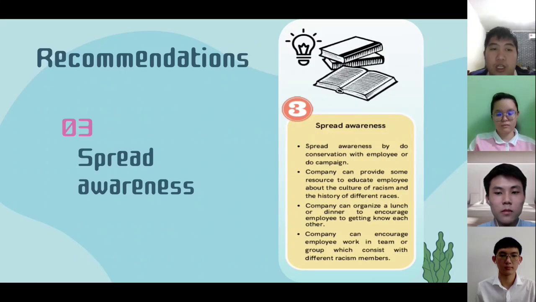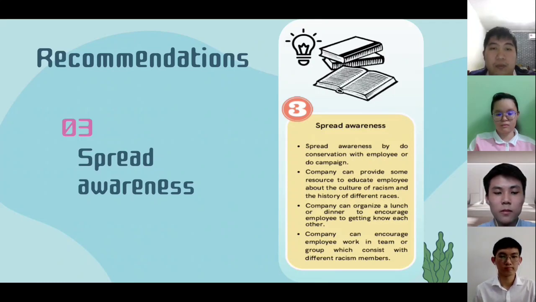For example, company can provide some infographic or short video about the culture of racism and the history of different races. This will help employees know more about the history of different races and help in eliminating discrimination in the workplace. Thus, prejudice against an employee because of certain race or region can be dispelled, and the employee is willing to build good relationships to achieve a win-win situation with another race in the workplace.